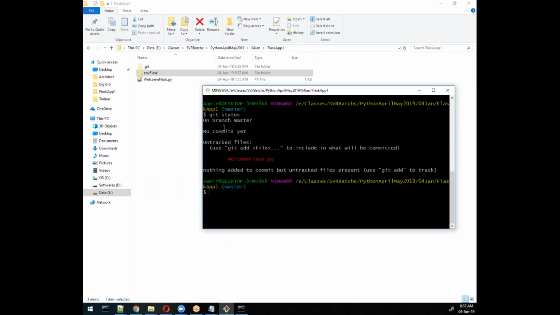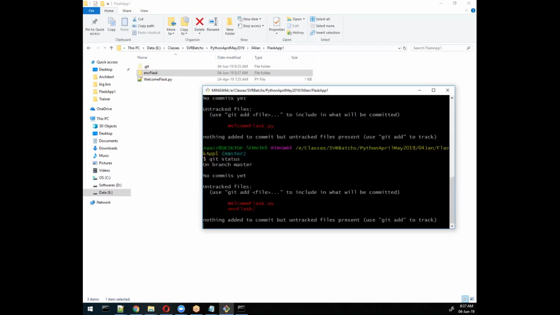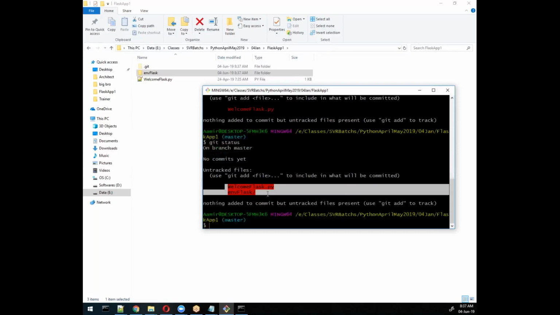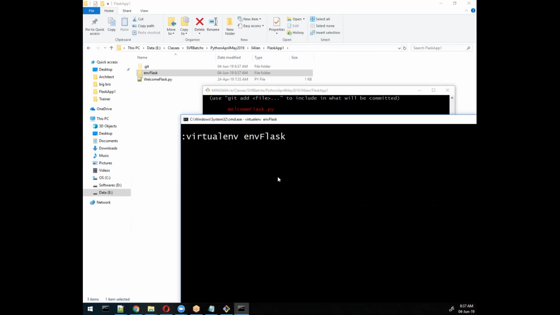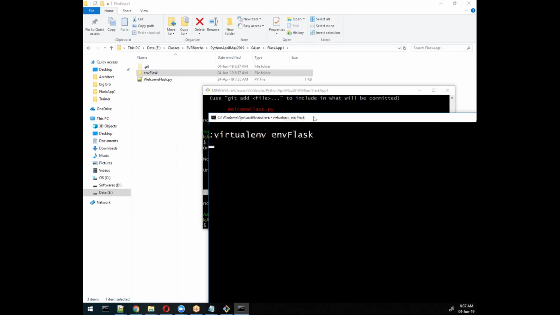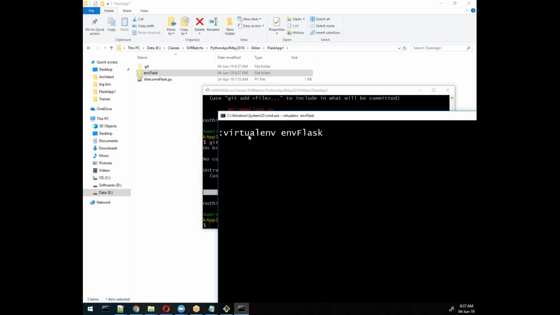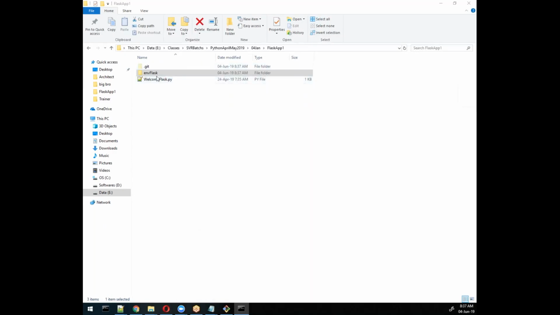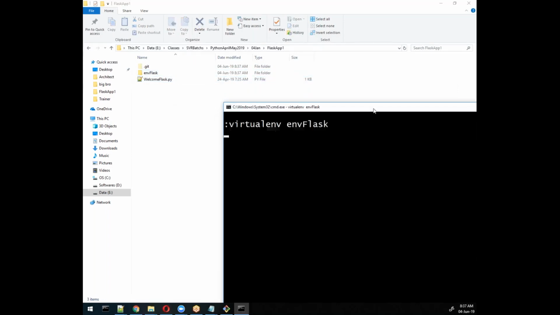So let's try with this here, git status. Now you will see many things it automatically added, env flask and the welcome flask.py. These two files were added automatically. Now here, what do we need? Because this is a normal folder, we are going to have to activate the environment, right?